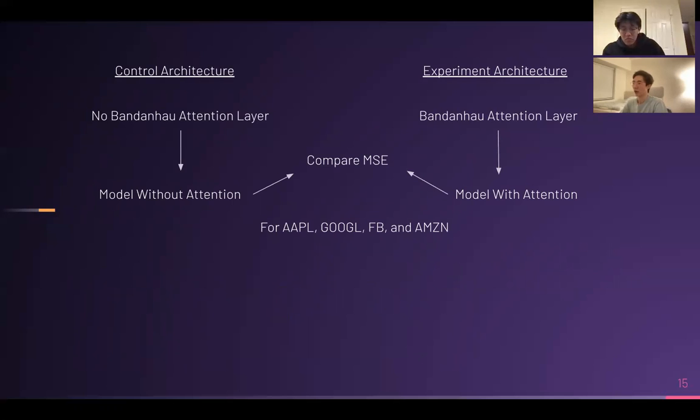Apple, Google, Facebook, and Amazon. So to actually compare these two architectures, we will be creating a model that inherits the control architecture, which has no attention. And the other model will inherit from the experiment architecture with the Bandanhau attention layer. And we will be testing on these four companies and comparing the models' performance using the mean squared error metric.